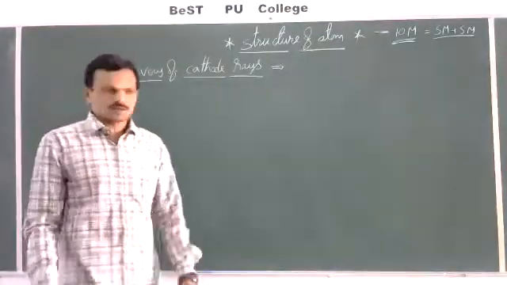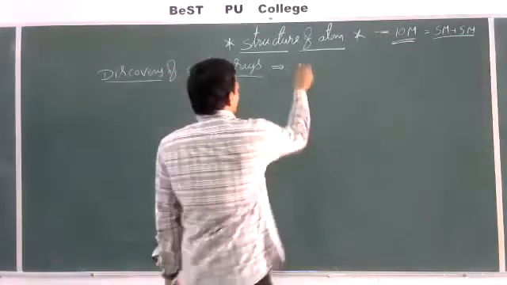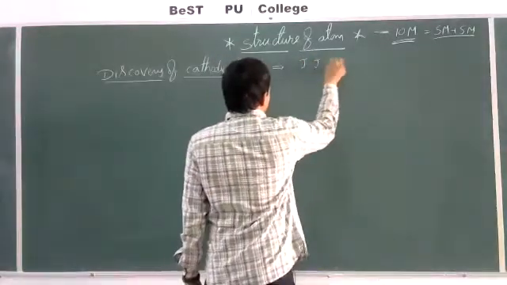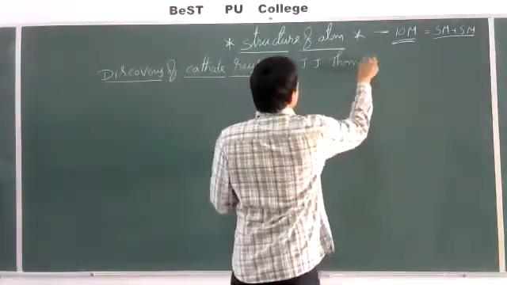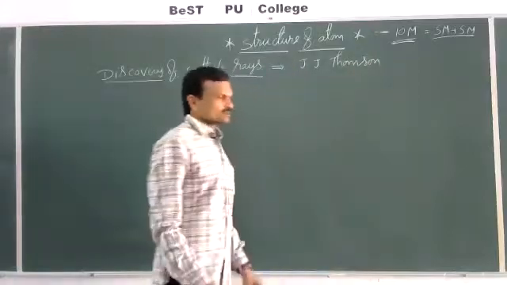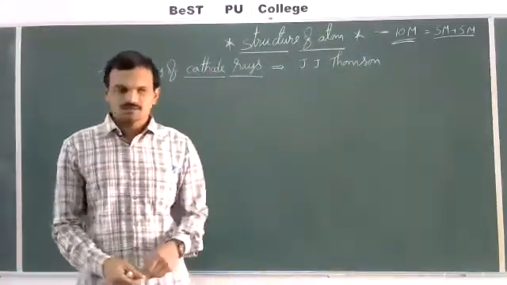Cathode rays were discovered by the scientist J.J. Thomson.